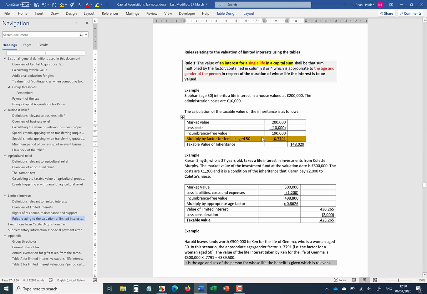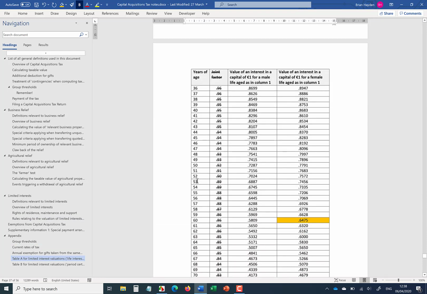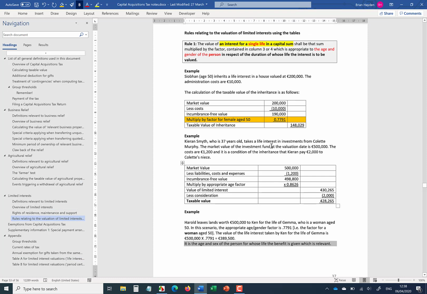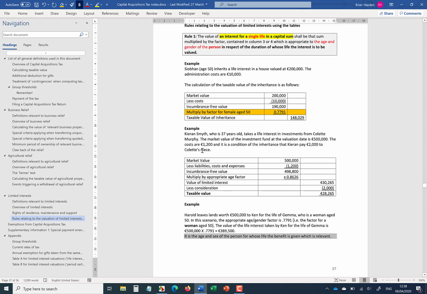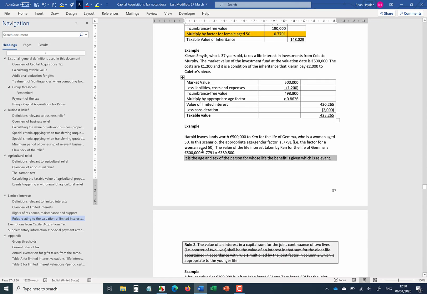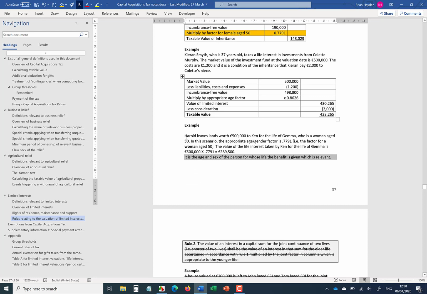She's a female aged 50, and if you look at the tables at the back for life interests, female aged 50, 0.7791. So going back to that, 0.7791. So for the purpose of Siobhan, this is what goes into the aggregation procedure for her. Now, to look at another example, I just want to look at the example with Harold.